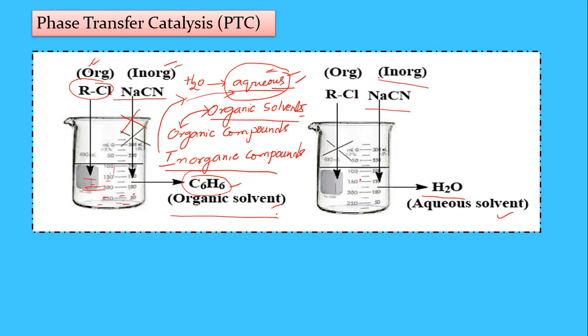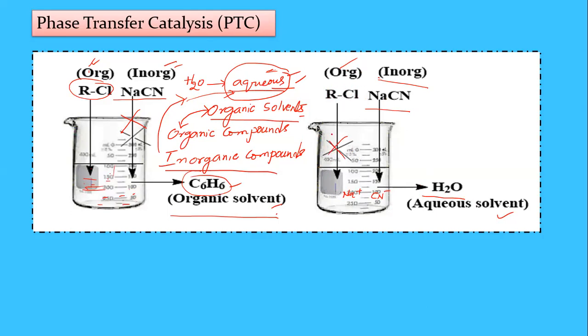It completely dissolves in the water, easily separating into Na+ ions and CN- ions. And next, the organic compound RCl. RCl is an organic compound, so it is not soluble in water, that is, in aqueous solvents.